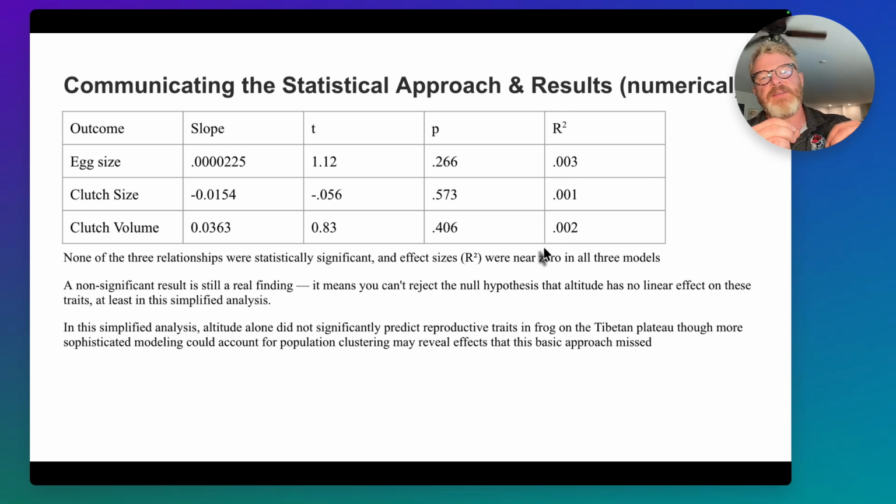So even if we had something statistically significant, the effect would have been almost negligible. Unfortunately, we didn't really find anything here. We would have to fail to reject the null hypothesis, technically, is what we should say.